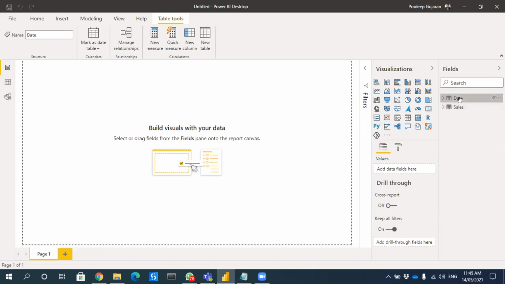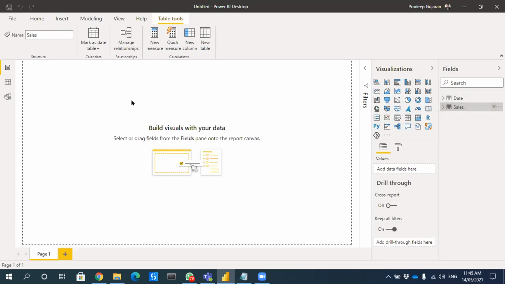See, this is your date dimension. This is your fact table, right? So in your date, you have all the dates. But in sales, there could be some dates that we did not do any sales, right? So we have to use the date in the date dimension in our slicers, not from the sales. So for that, we have to create a relationship between the date and the sales.